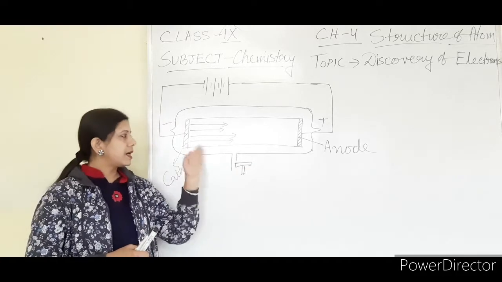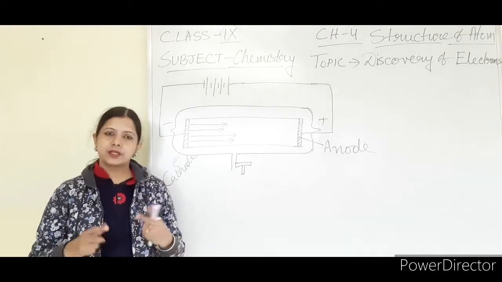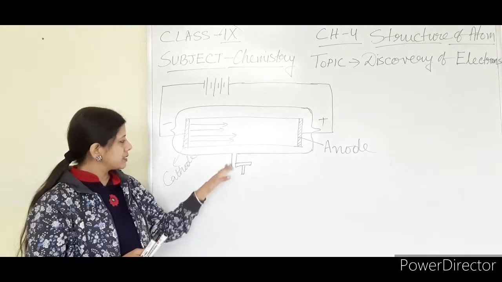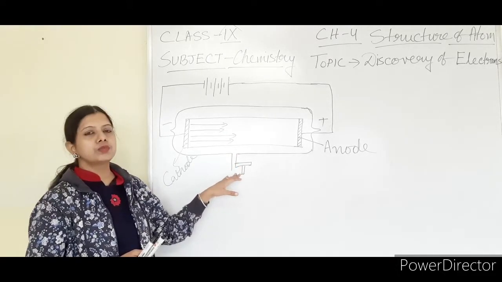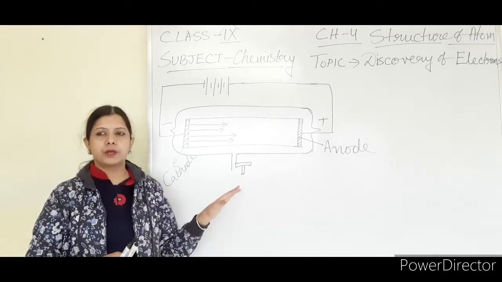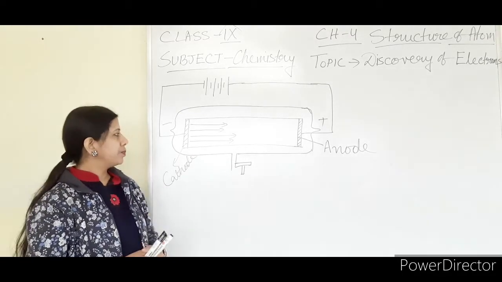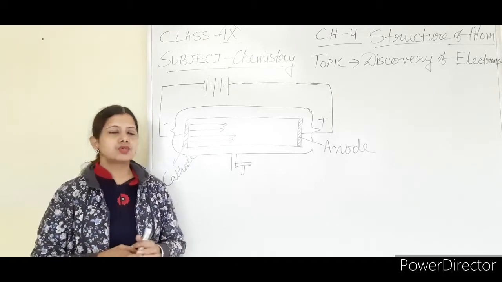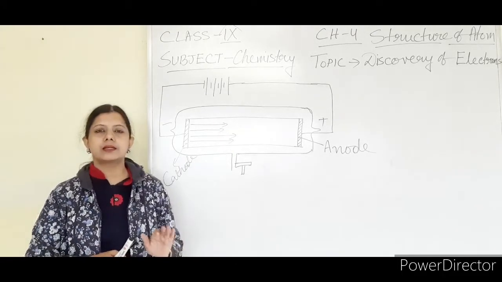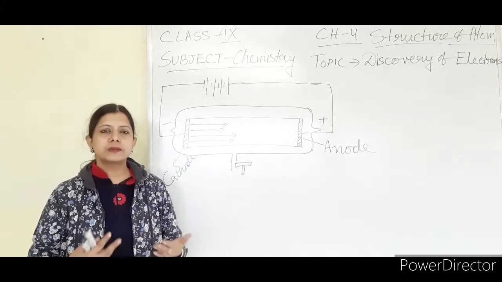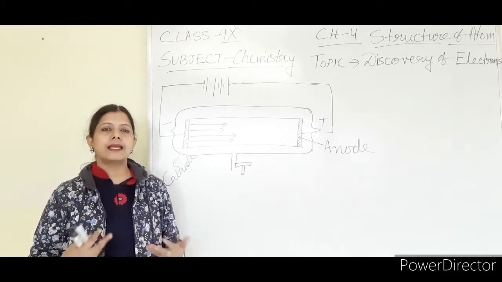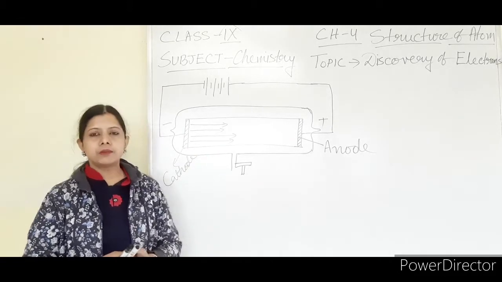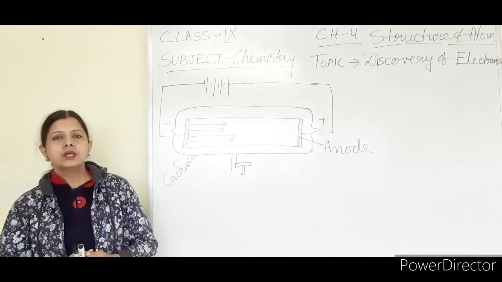Now inside the glass tube there is air. This glass tube is connected here to a vacuum pump. Through the vacuum pump, the air from the discharge tube is taken out to reduce the pressure of the gas or air present inside the glass tube. For that, a vacuum pump is connected.